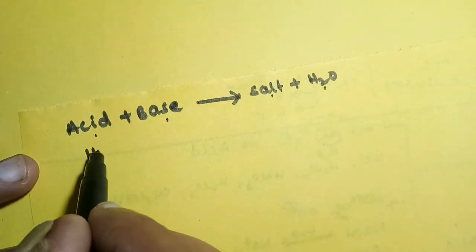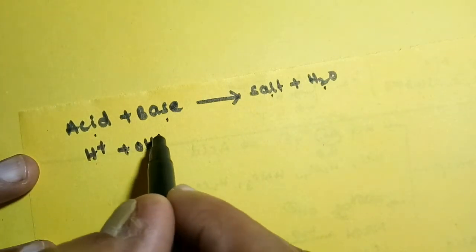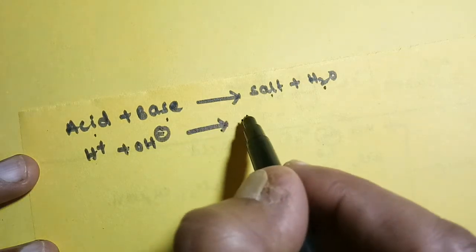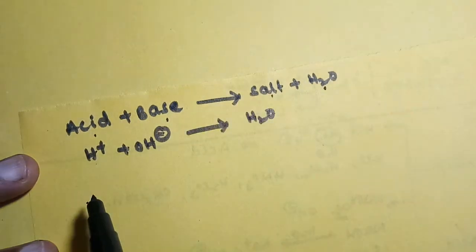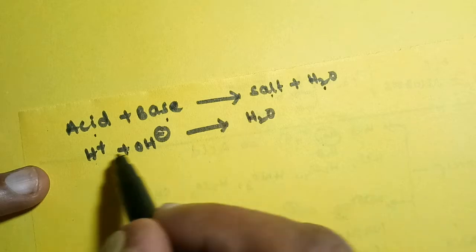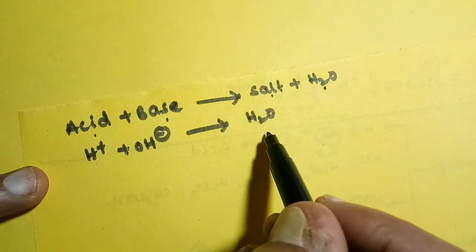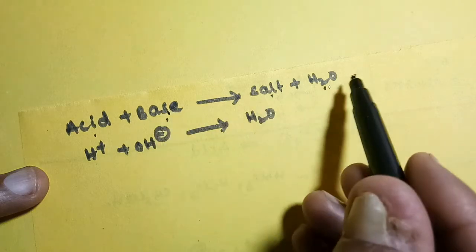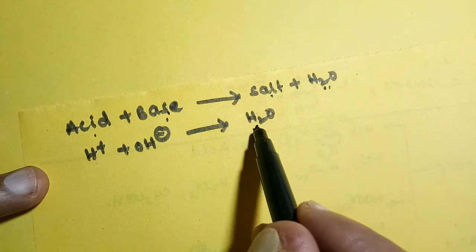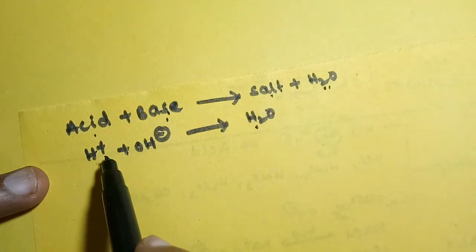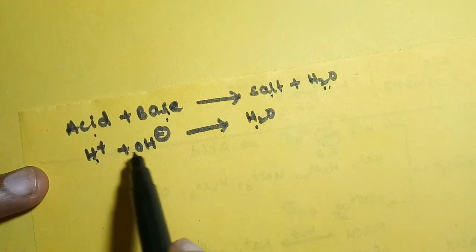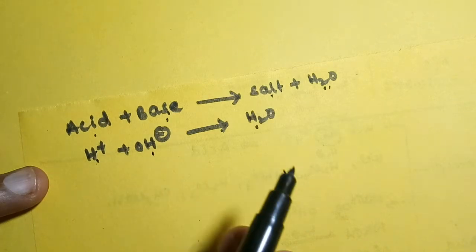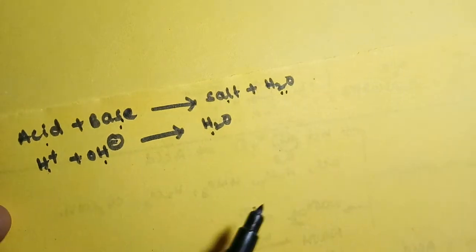Or the H plus ions of acid and OH minus ions of base react with each other and form undissociated water molecule. This is also called Arrhenius neutralization. Formation of salt and water from acid and base reaction is called neutralization. Formation of undissociated water molecule from the reaction of H plus ions of acid and OH minus ions of base is also called neutralization.